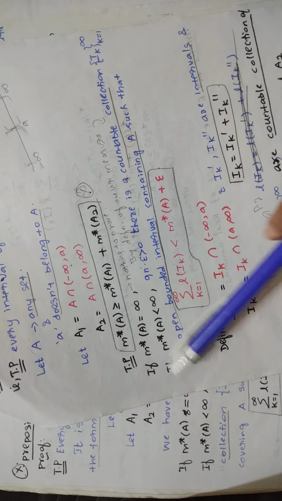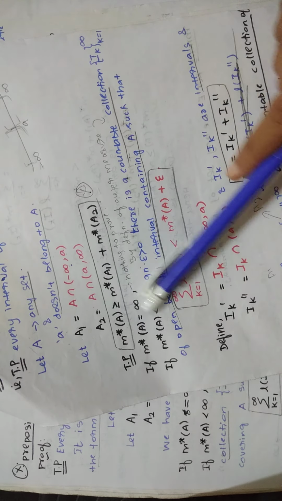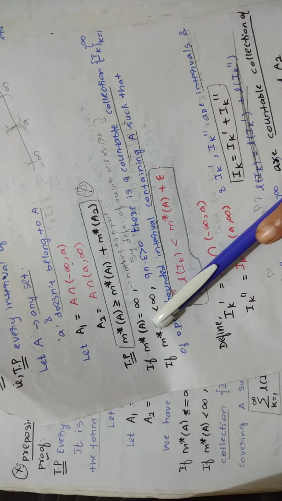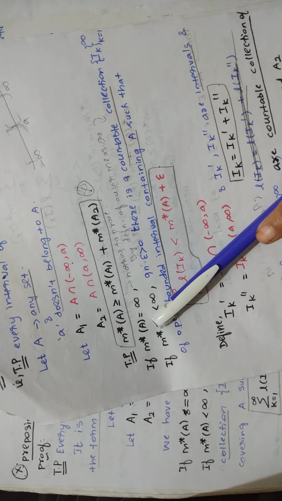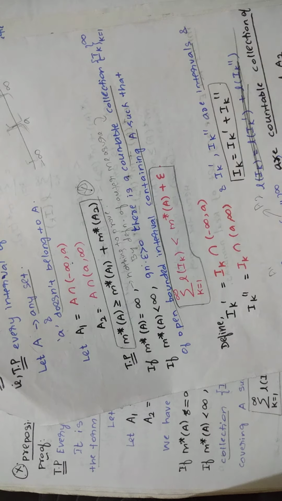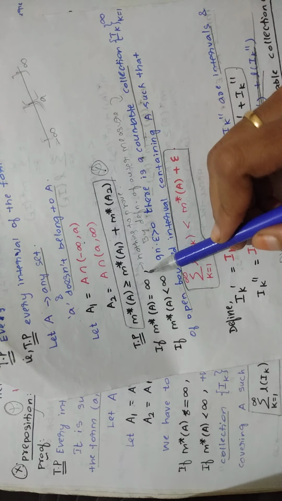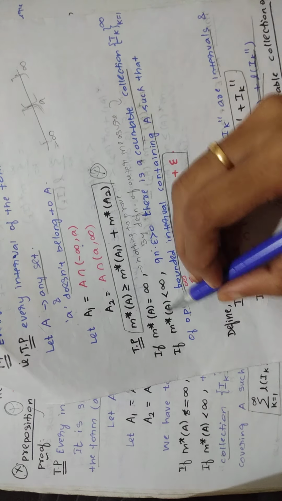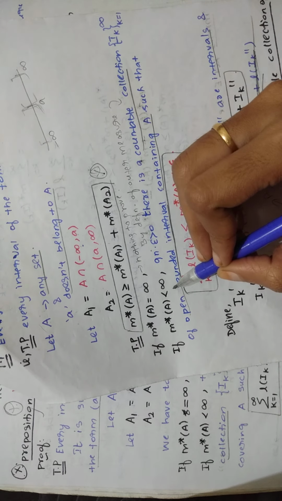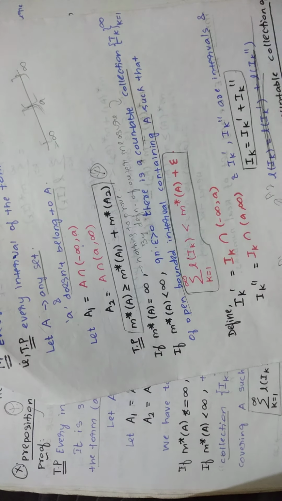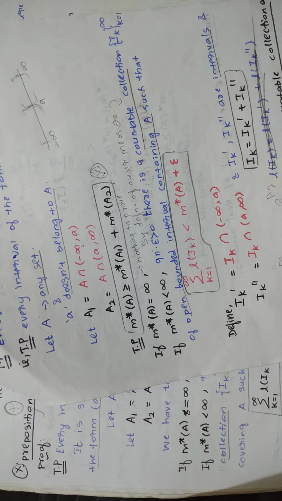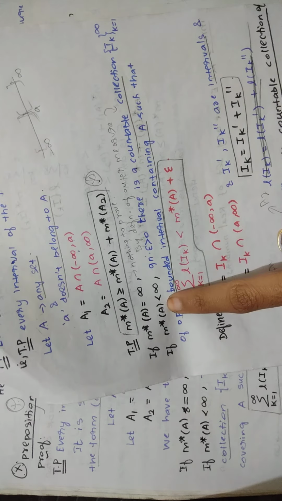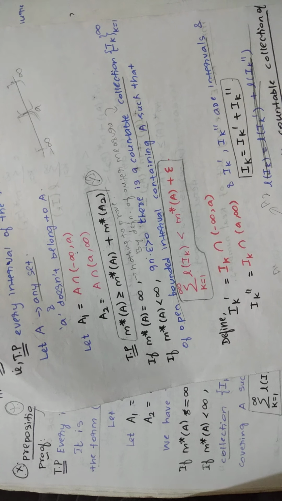Okay, to prove this: if m*(A), the outer measure of A, is infinity, then there is nothing to prove. Okay, that is what you will write. If m*(A) equals infinity, then there is nothing to prove. If m*(A) is finite, less than infinity, what does it mean? You are finding the outer measure of capital A, and the value will be finite. That is the meaning of this. If the value is finite, then you have so many things to write in that case.